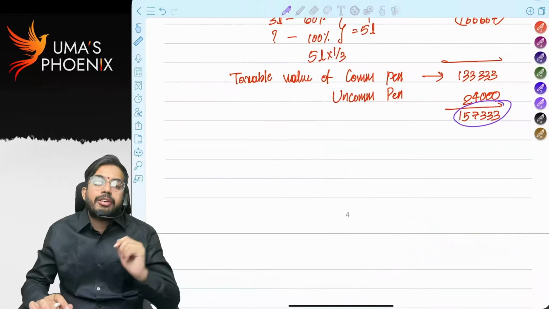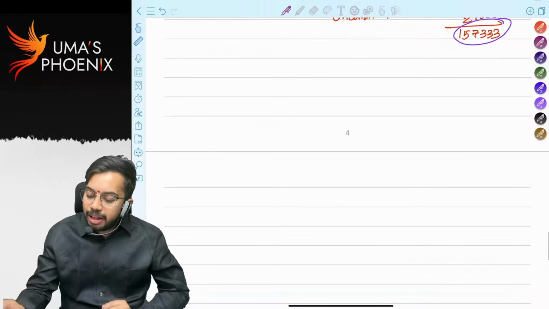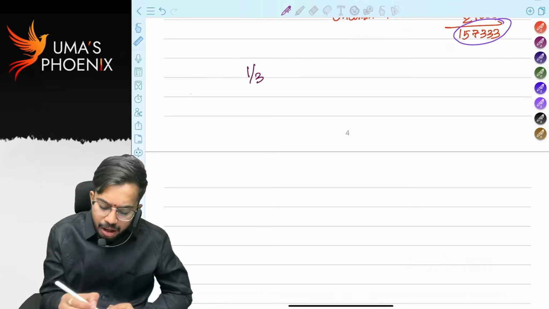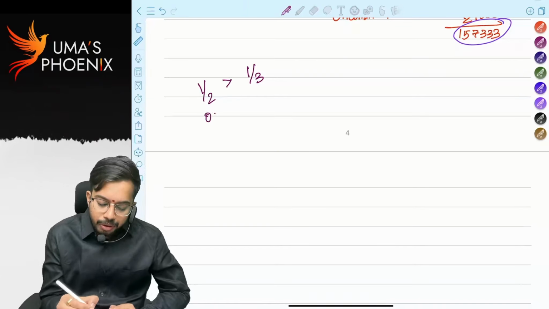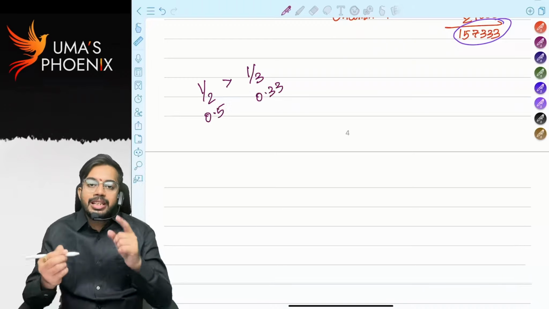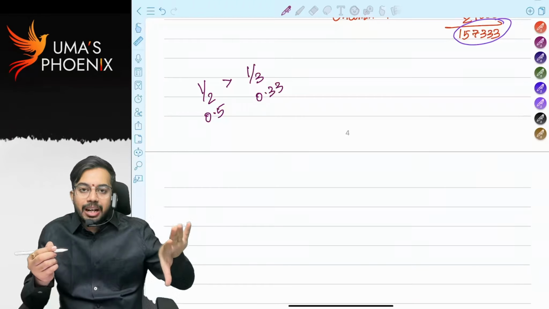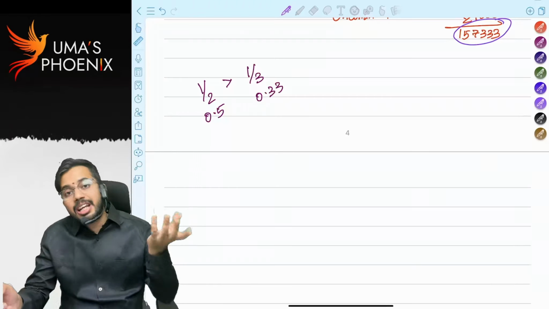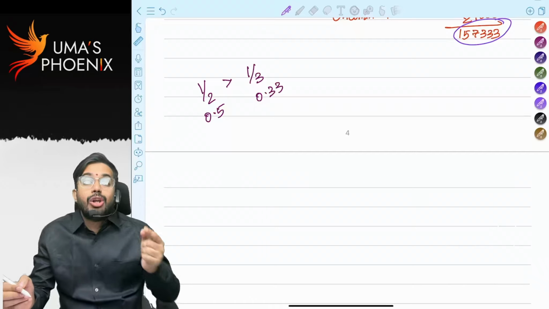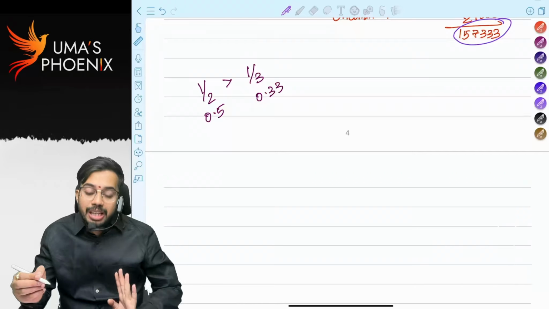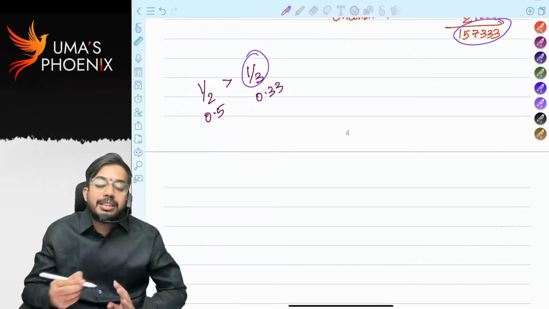Sir, why half? Why 1 by 3? Tell me one thing, which is greater, 1 by 3 or 1 by 2? 1 by 2 is greater, right? 1 by 2 is 0.5, 1 by 3 is 0.33. See, an employee receiving gratuity will claim gratuity exemption, right? As he is already claiming gratuity exemption, lower pension exemption is allowed. That's why 1 by 3 exemption is allowed.